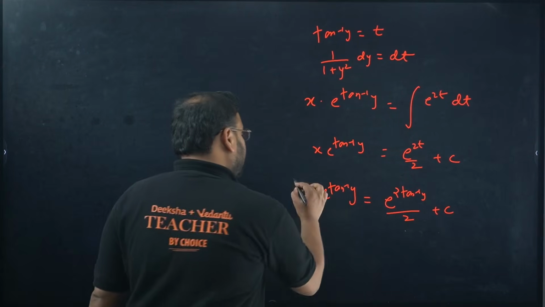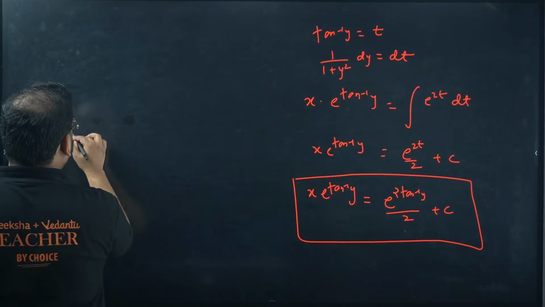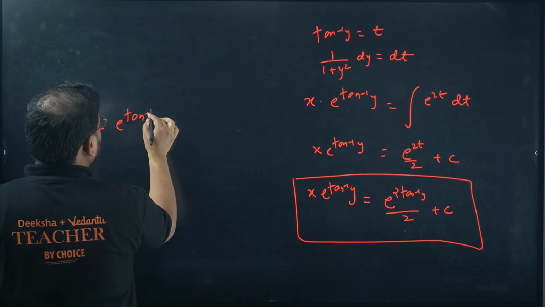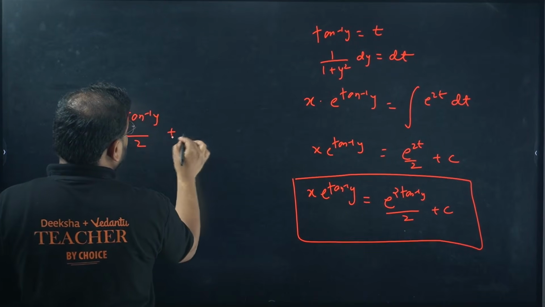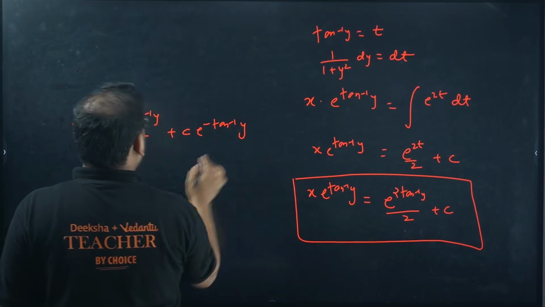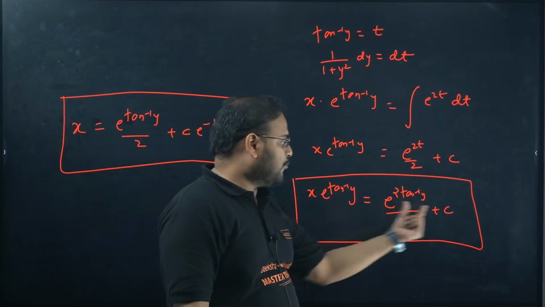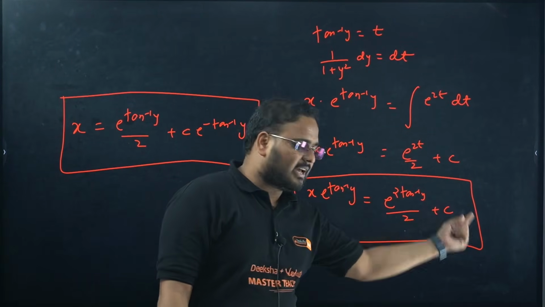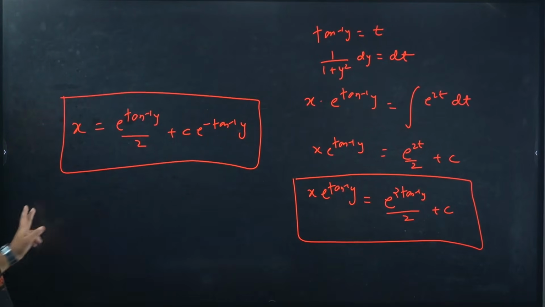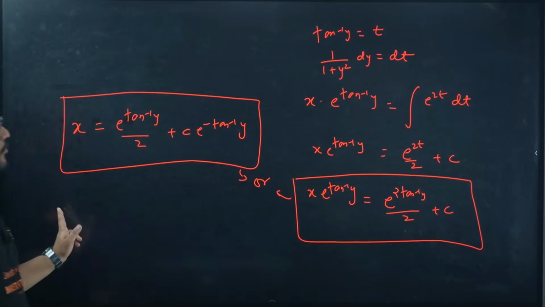If you want, take this as the answer, because they have not given anything to find the value of c, or you can write this as x equals e power tan inverse of y upon 2 plus c times e power minus tan inverse of y. Your choice. If I divide this e power tan inverse on both sides, you'll cancel one of them over here and you'll have a minus sign with the exponent. Make sense? So your choice, this or this. This is your answer for LDE.